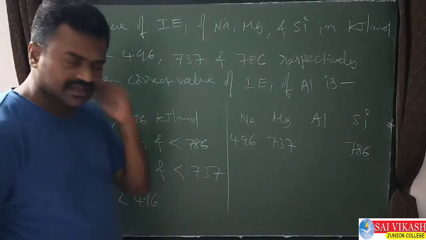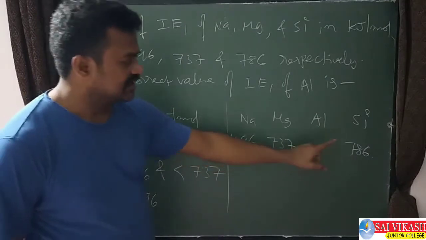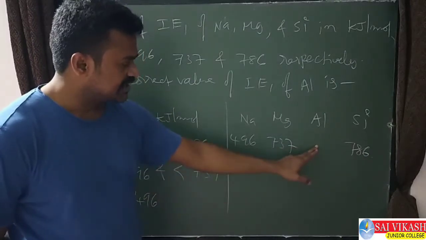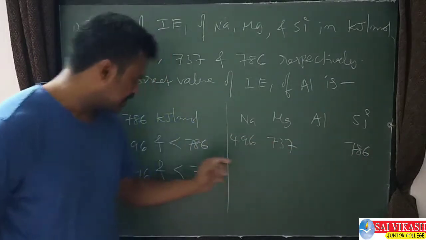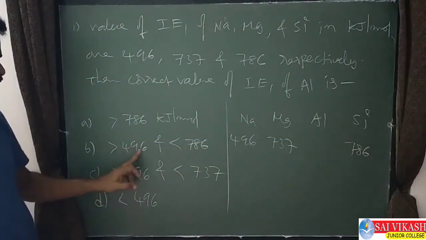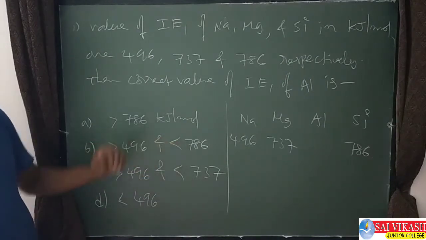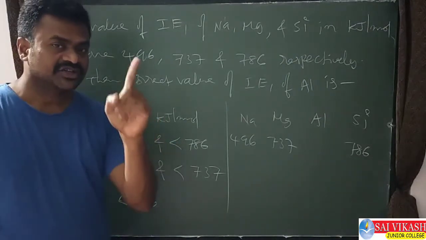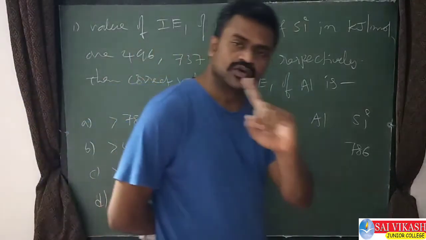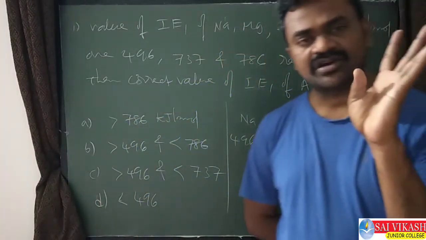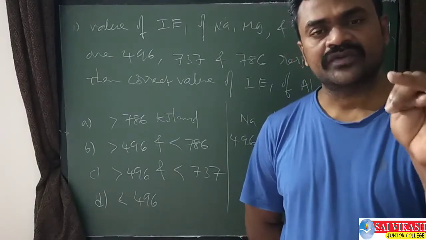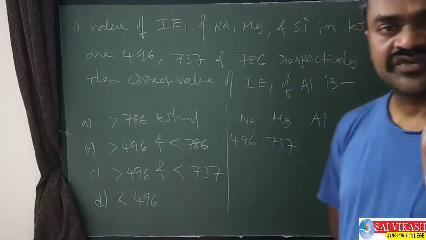What we can expect: greater than 496, less than 786. It is more than these two, and less than this. Greater than 496, less than 786. This option is there. Is this right or wrong? You need to check. I already told you ionization enthalpy depends not only on atomic size. It can depend on effective nuclear charge, penetrating power, screening effect, and electron configurations also. All these we need to check.